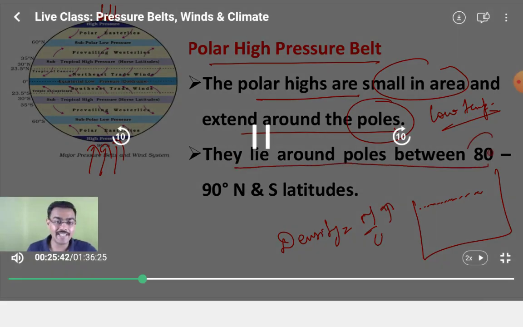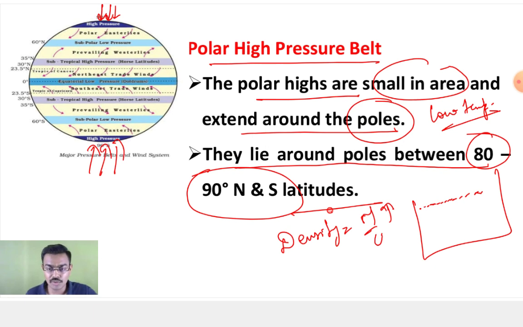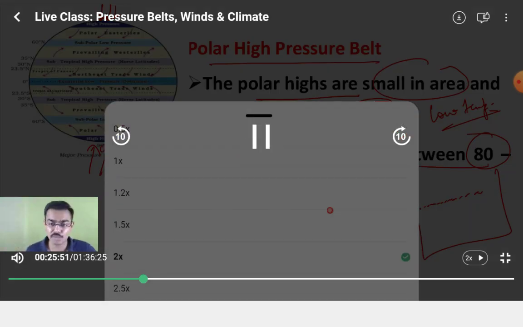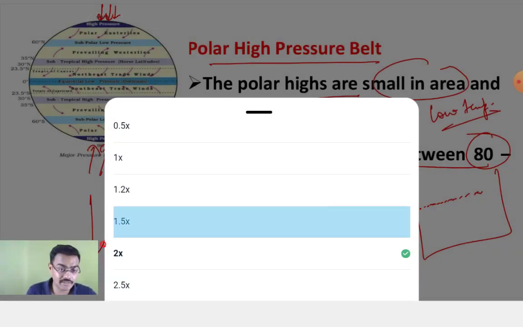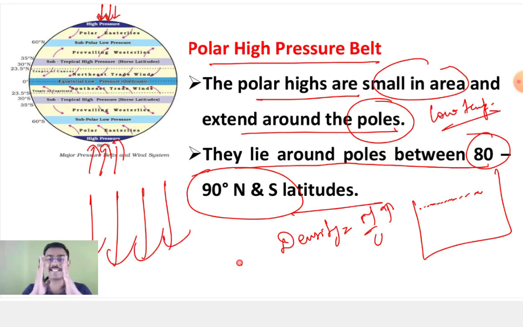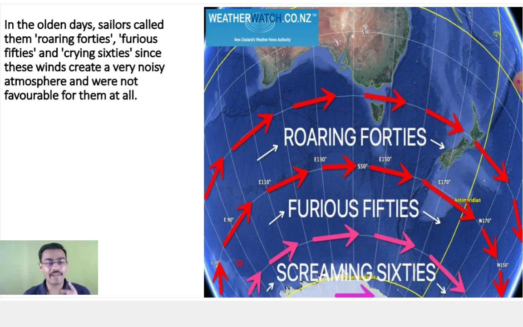They lie around the poles between 80 to 90 degrees, north and south latitudes. That is mostly also due to rotation, but that is not today's topic, we will discuss it tomorrow. Subside means subsidence. One is rising of air, one is subsidence of air. Okay. Got it? Did you understand up to here? Polar high pressure belt. Okay.